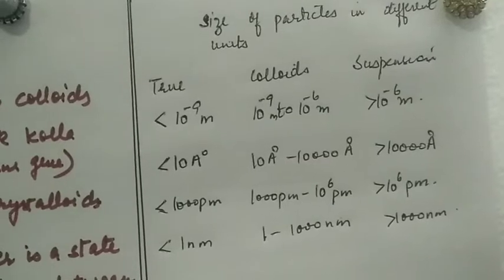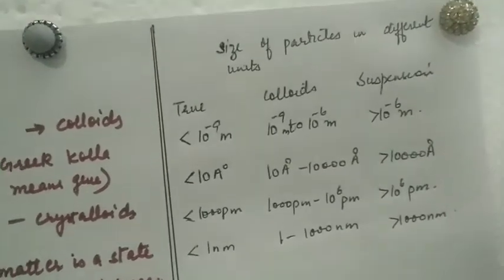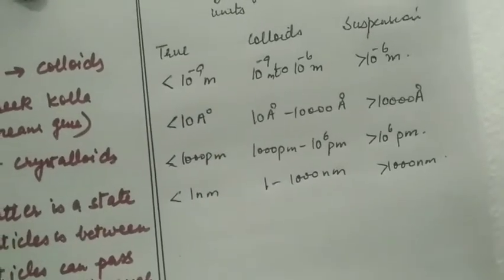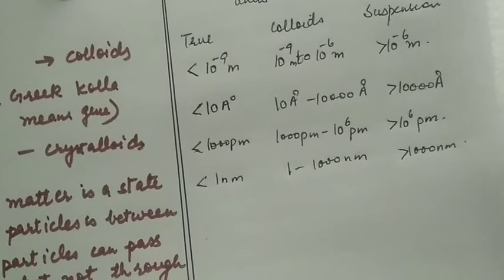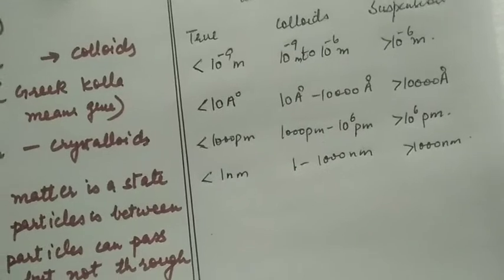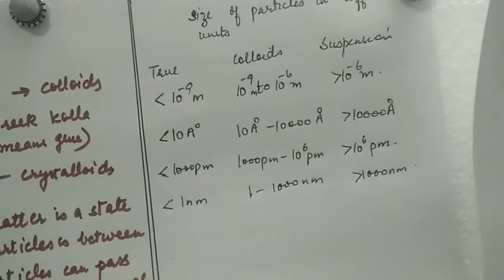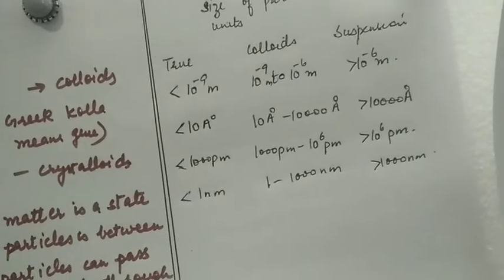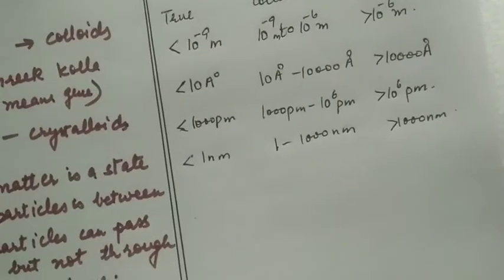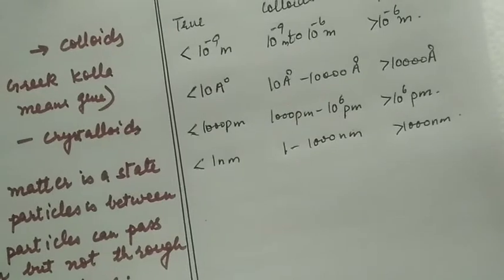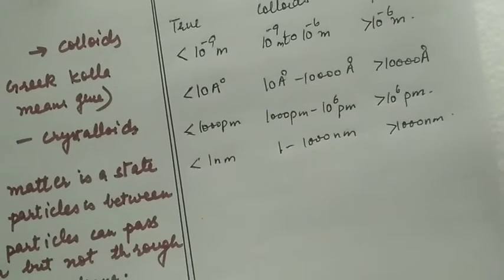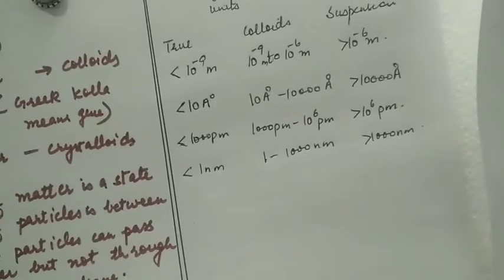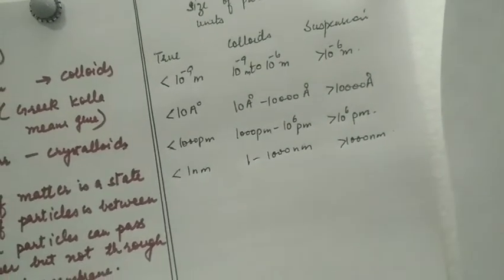If the size is less than 10 raised to the power minus 9 meters, then it will form a true solution. If it is between 10 raised to the power minus 9 and minus 6, it will form a colloid, and if it's greater than 10 raised to the power minus 6 meters, it will form a suspension. In terms of angstrom, less than 10 angstrom true solution, between 10 to 10,000 angstrom colloidal, and greater than 10,000 angstrom suspension.